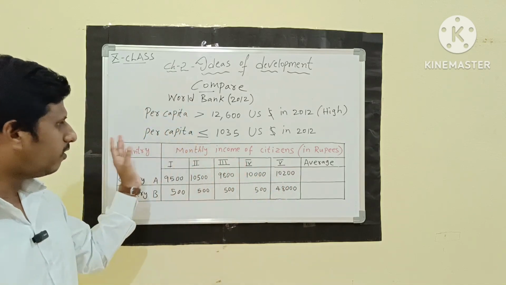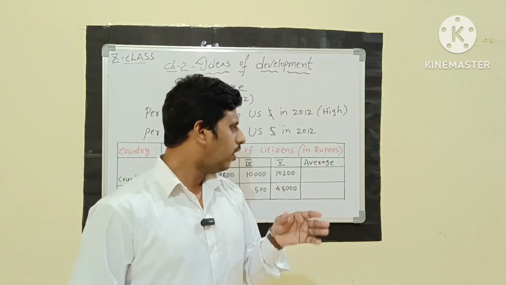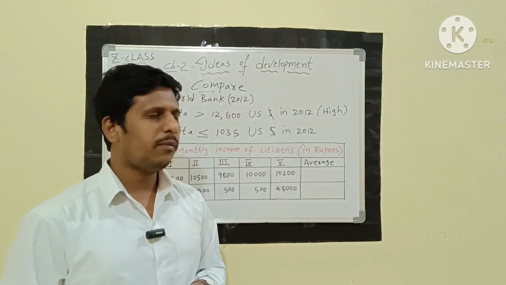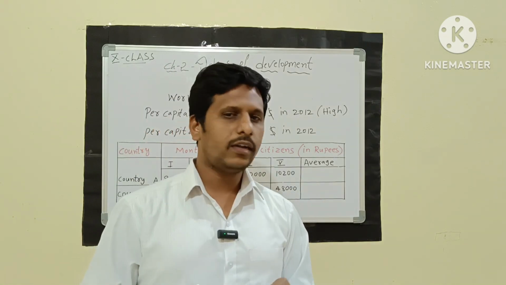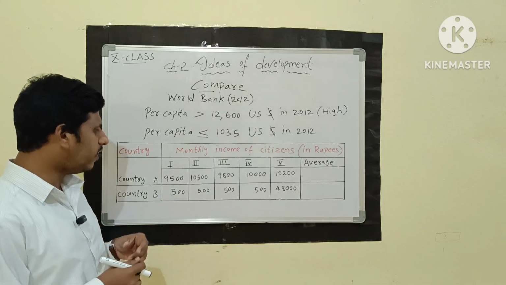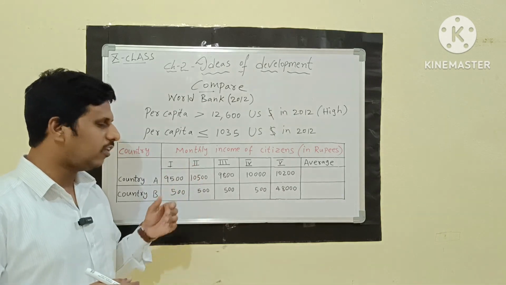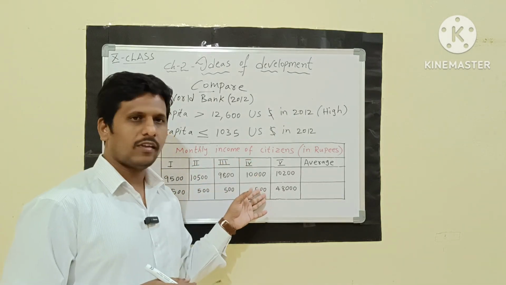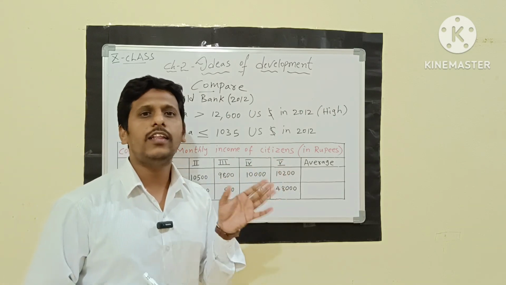So coming to this criterion of the monthly income of the citizens in rupees, we can say it has a better average. It is a better salary package which these people are getting. But coming to country B, another nation, the first person's salary is 500, the second person's salary is 500, the third person's salary is also 500, and the fourth person's is also 500. And the fifth person's salary is 48,000.